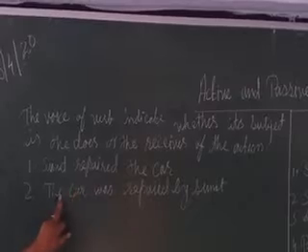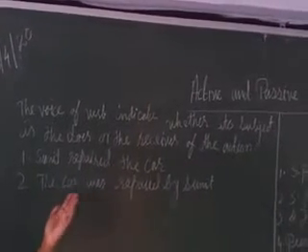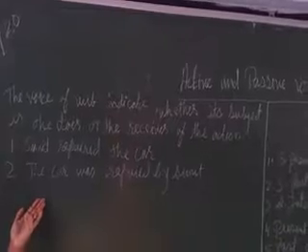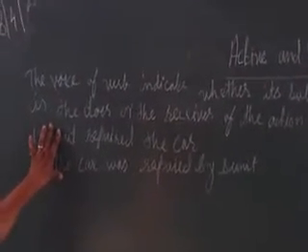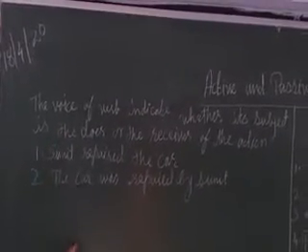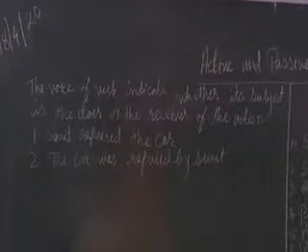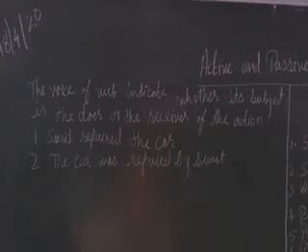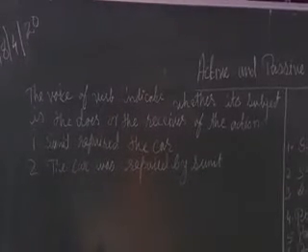Here the car is the subject, but the car is receiving the action. That is the difference between passive voice and active voice. Active voice is when the subject of the verb does the action, and passive voice is when the object of the verb receives the action.